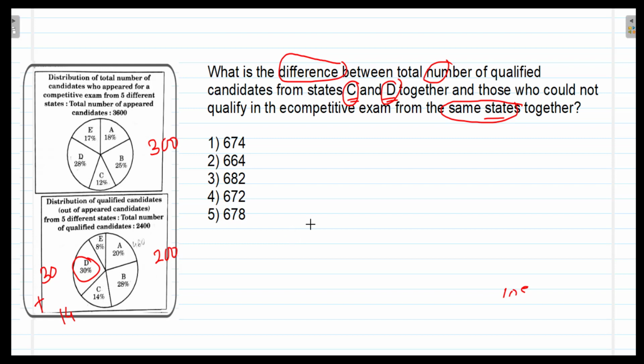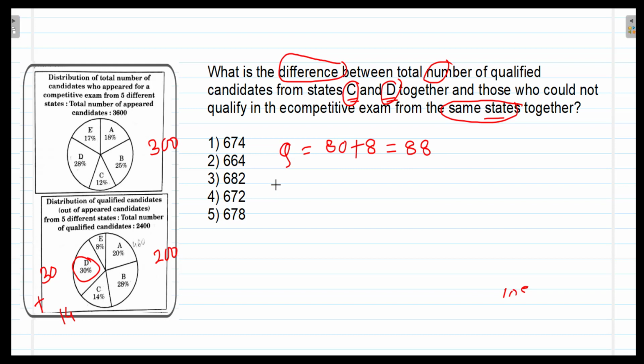Now here I actually solve. You can do this orally. 44% of 200, 40% will be what? 10% is 20, so 40% will be 80 plus 4%, 4% will be what? 4 2s are 8, so it will be plus 8, and this total will be 88. So 88 are the qualified candidates.